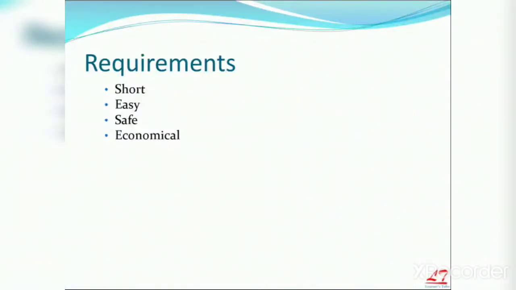Next, it should be safe, to reduce accidents. Generally accidents occur more in highway areas, right? So to reduce those, the alignment should be in a safe zone, and it should be economical. Cost matters, it is the main factor you have to remember. So these are the main requirements while aligning a highway. The alignment should be short, easy for construction and operation, safe for vehicle operations, economical in the sense of the highway, and economical in the sense of vehicles also. Vehicle operation cost should also be low. These are the main requirements.